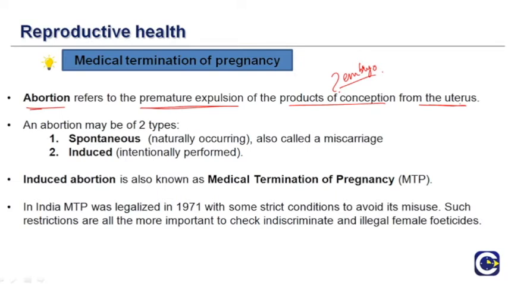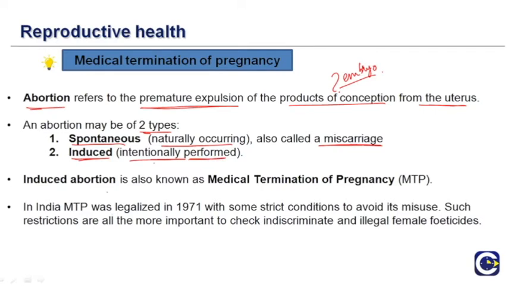An abortion may be of two different types. It can be spontaneous or naturally occurring, and if it is spontaneously occurring, it is also known as a miscarriage. In certain situations where the body of the woman cannot carry the embryo, miscarriages might occur. The second type is induced abortion, which is intentionally performed.